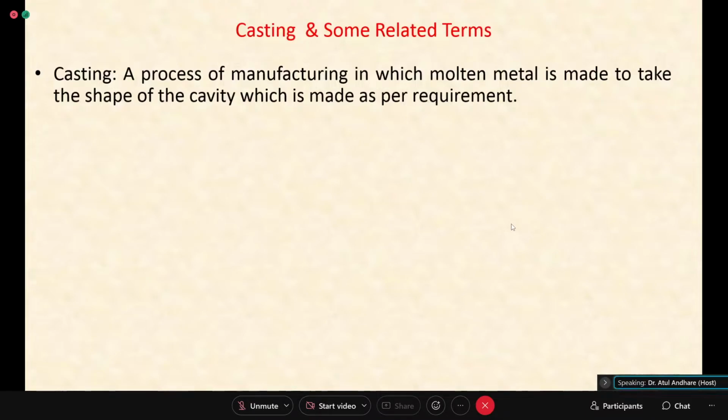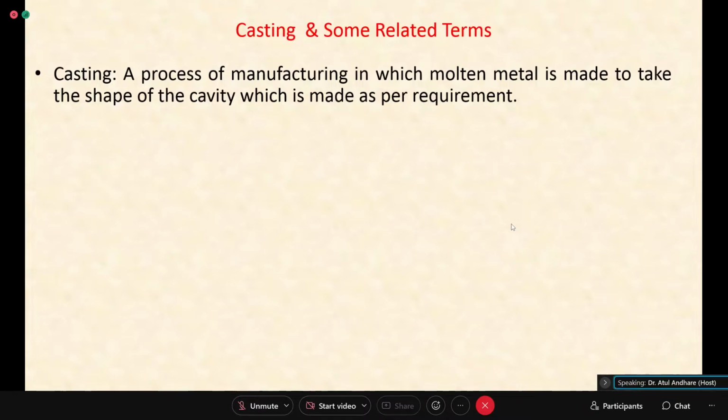So something similar is done. You melt metal, pour it in some cavity, whatever component you want, you have that cavity shape, and then after solidification you remove that. That process is basically casting. So whether it is a sewing machine body or an engine cylinder, that will be a cast one. So the process remains the same.